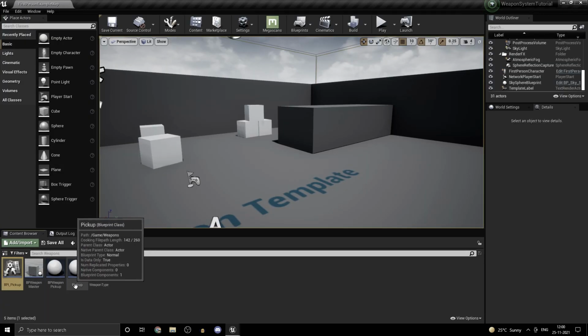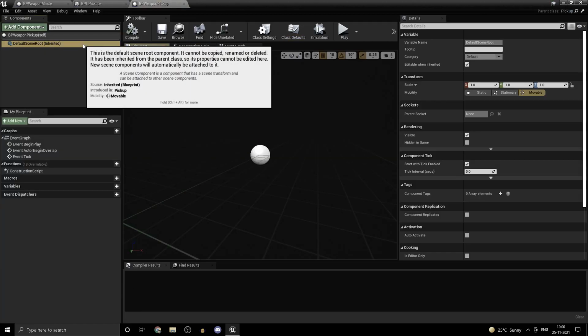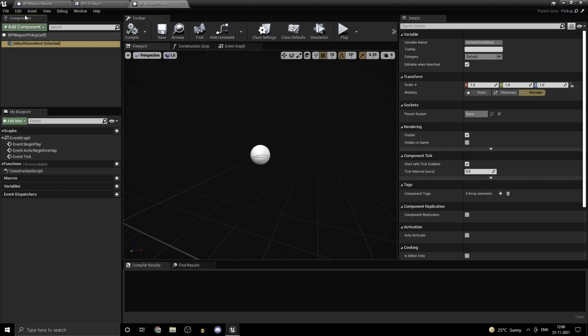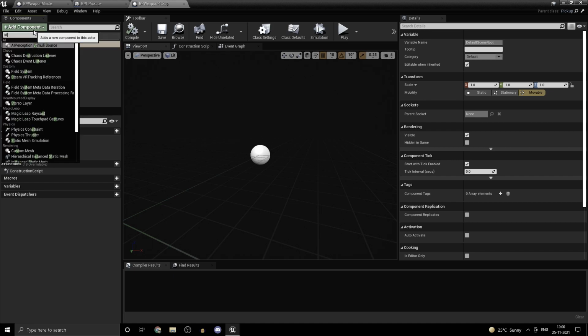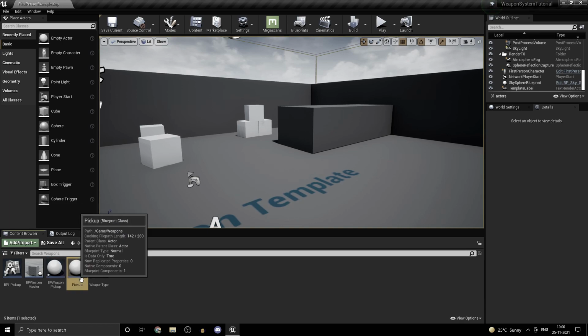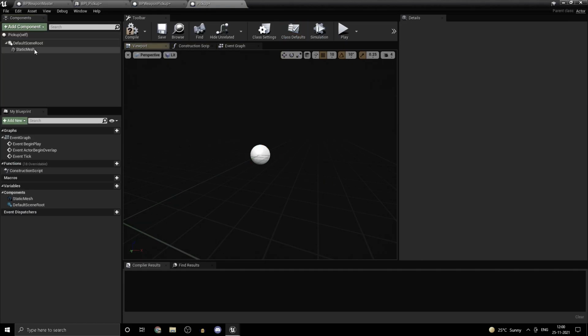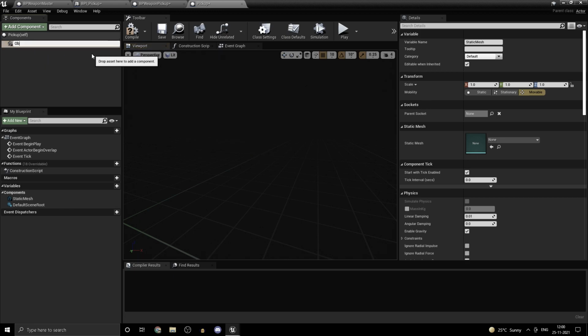Now let's head into our BP weapon pickup. Inside of here we need a static mesh, so we'll be replacing this with a static mesh. So static mesh, and just put it on top. So we need to change it in the pickup as well because we have inherited it. So static mesh, so this one's going to be the pickup object.